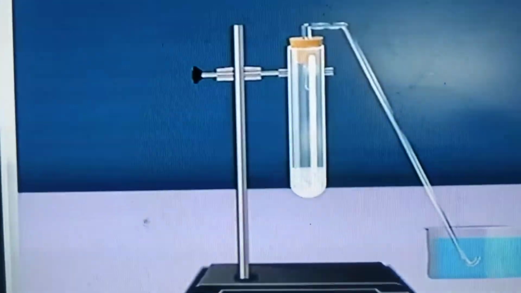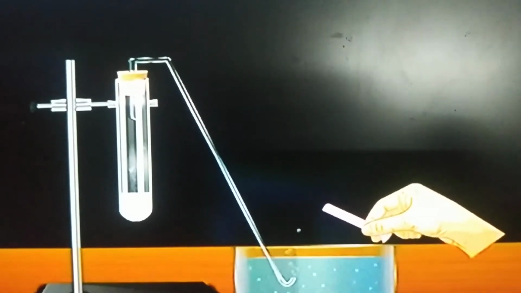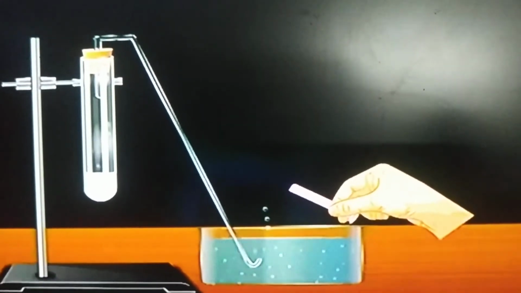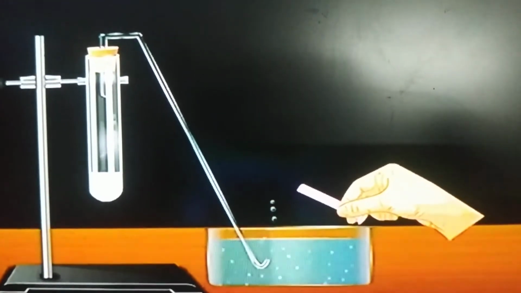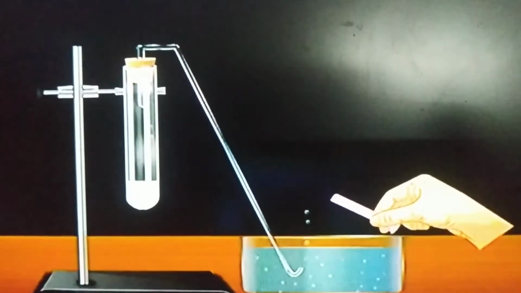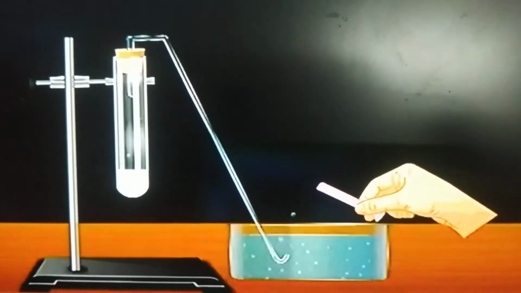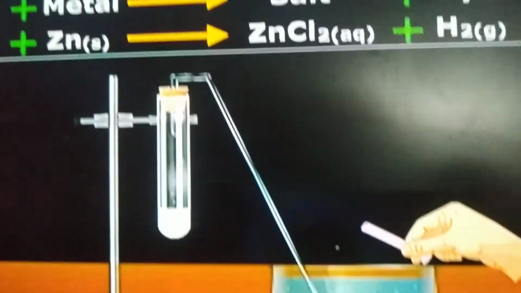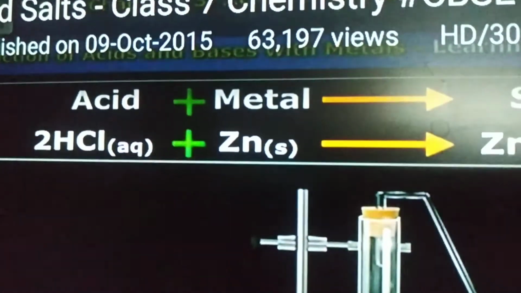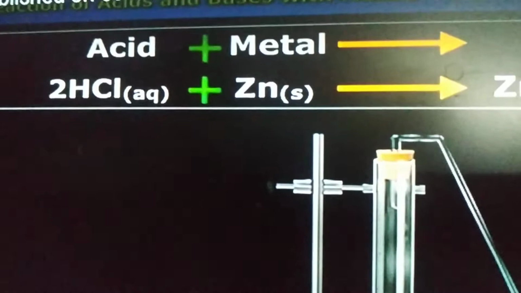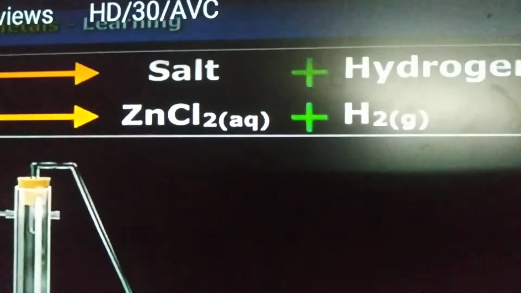Which gas burns with a pop sound? Since the gas evolved gives a pop sound near the burning candle, it is confirmed to be hydrogen gas, produced by the zinc granules and dilute hydrochloric acid, HCl. This activity shows us that hydrogen gas is released when an acid reacts with a metal. When acid reacts with metal, it gives salt and hydrogen gas.